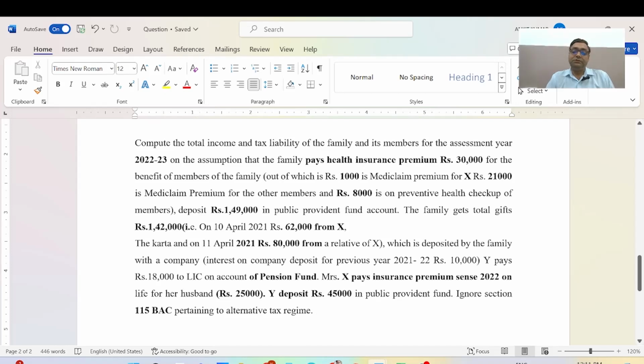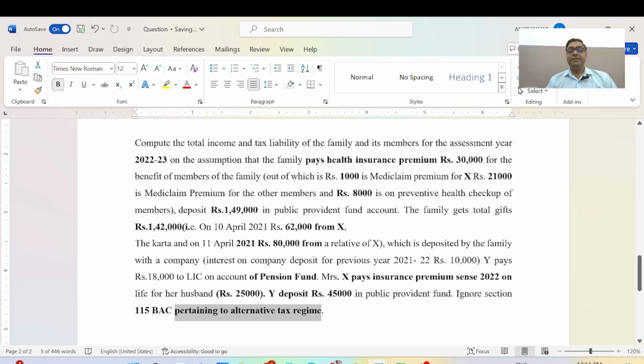Ignore section 115BAC pertaining to the alternative tax regime. This is a very important point. When we calculate individual taxation, we will ignore section 115BAC. Now we will start the question: calculation of a Hindu undivided family.